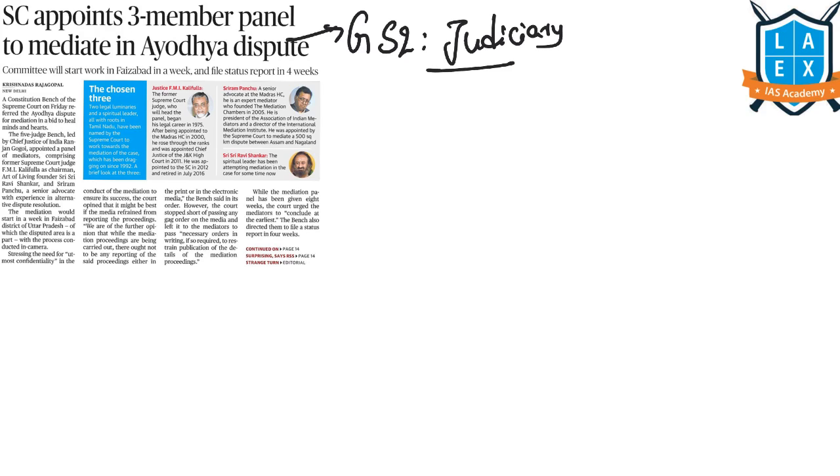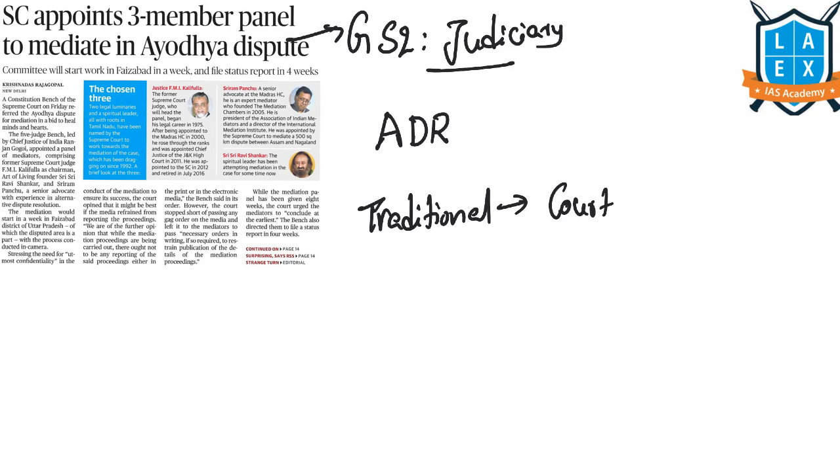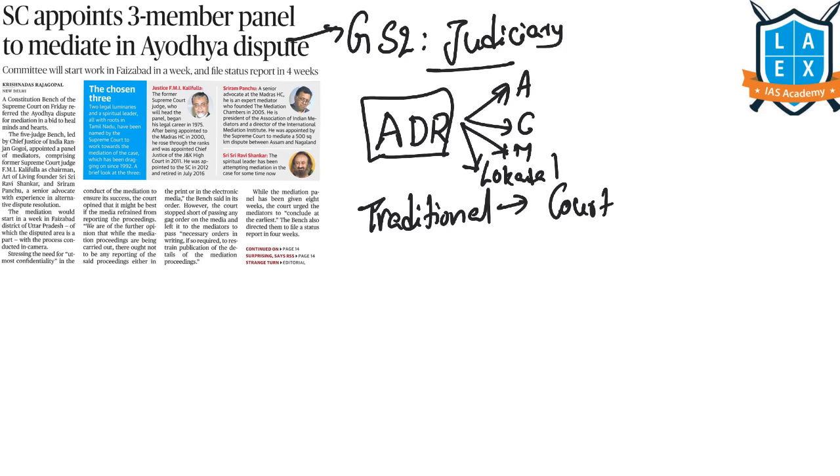In our yesterday's video, we have seen about this article, and there we have seen a concept known as the alternate dispute resolution mechanism. We said that it is an alternate to the traditional method of going to court and resolving the dispute. And this alternate dispute resolution mechanism is of 4 types: arbitration, conciliation, mediation, and getting the resolution of our disputes through lok adalats.